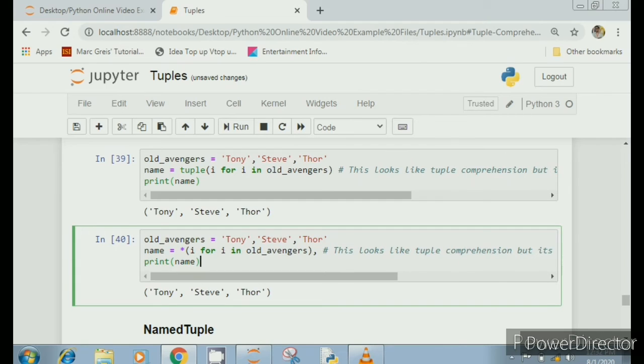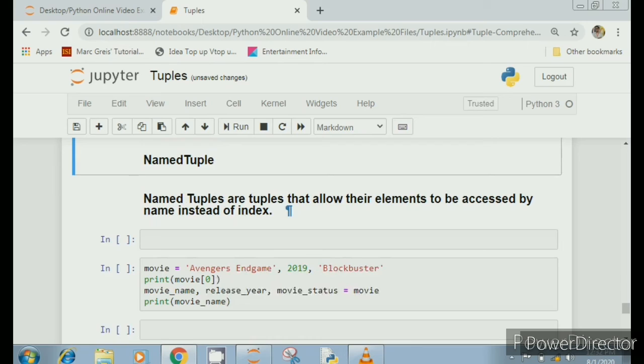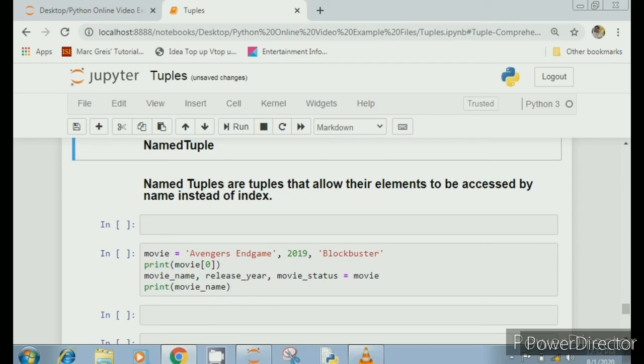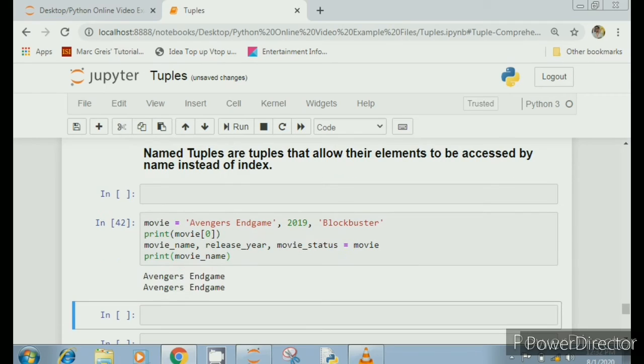Okay, so moving on to another topic, which is a very hyped topic, and that is named tuple. Named tuples are tuples that allow their elements to be accessed by name instead of index. So it is very simple. I've got our original tuples that we created earlier here. Now movie[0] will give me the first index position value, that is Avengers Endgame here. And similarly, by writing movie_name, we can get the same thing.